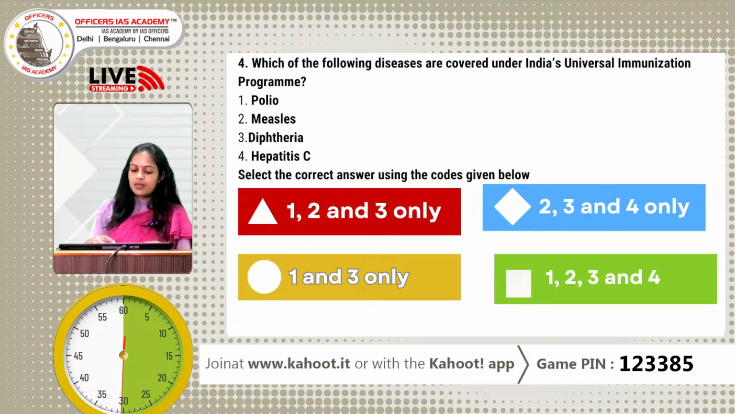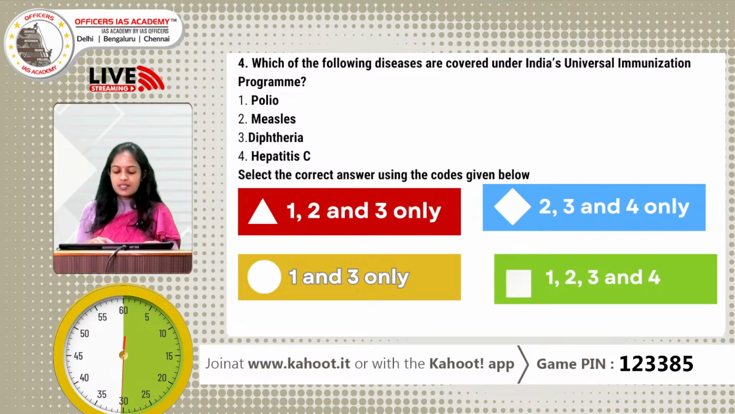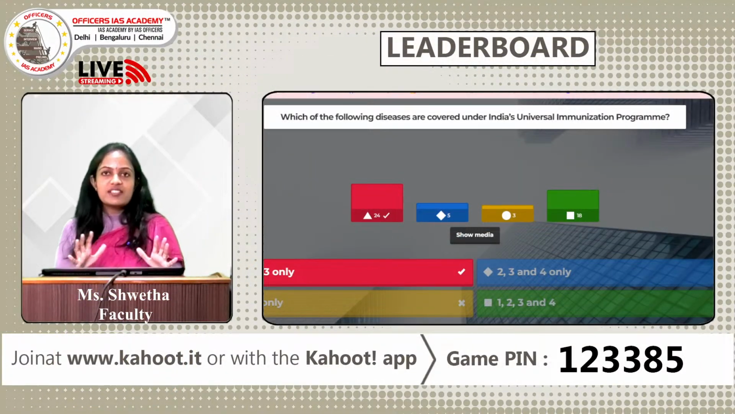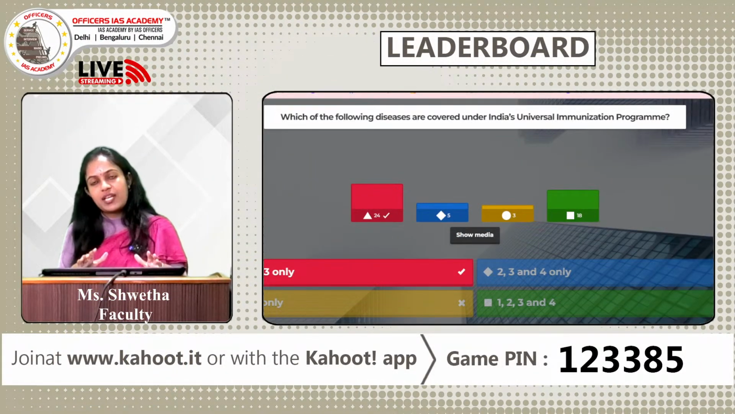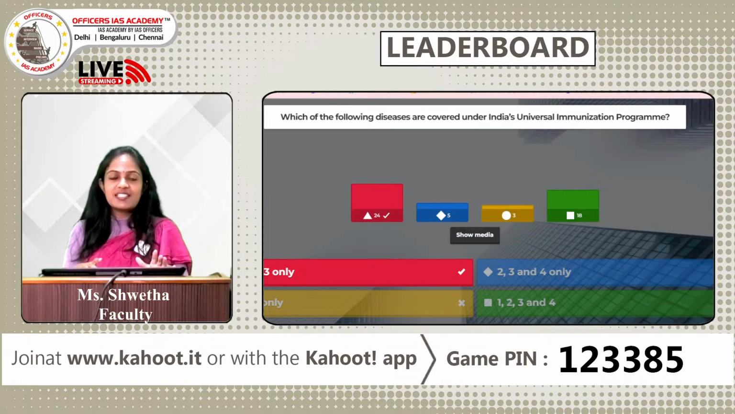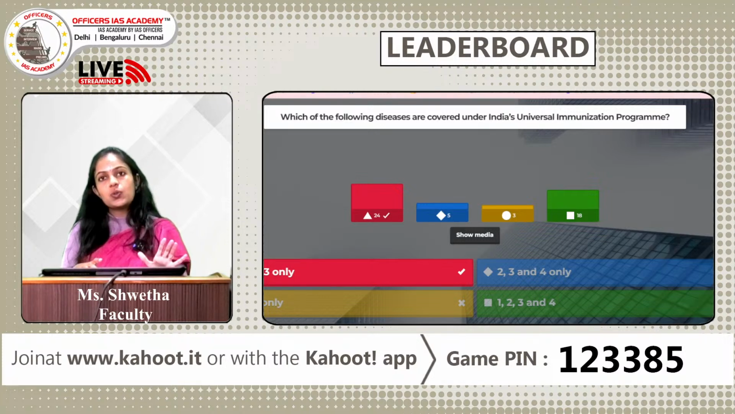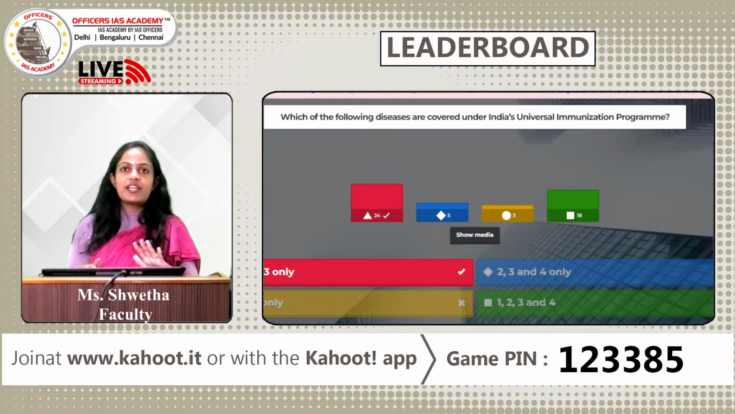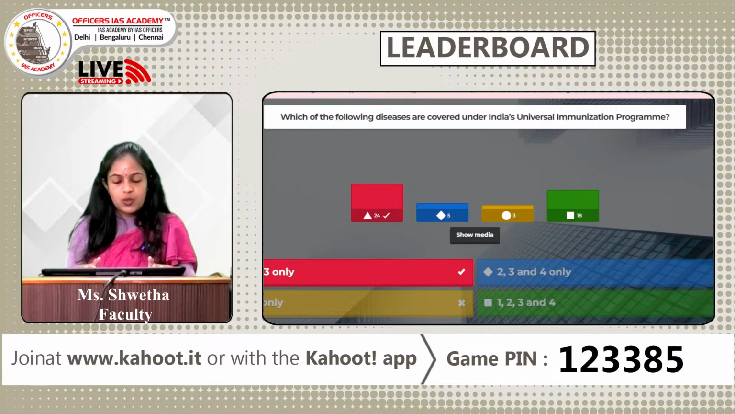And yes, the time is up. The correct answer for this question is option A, 1, 2 and 3. Let us have a general idea about this universal immunization program. It was started in 1985. It is to provide free of cost immunization against 12 vaccine preventable diseases. For 9 diseases, the vaccination is provided nationally, and for 3 diseases, it is given in endemic districts alone.